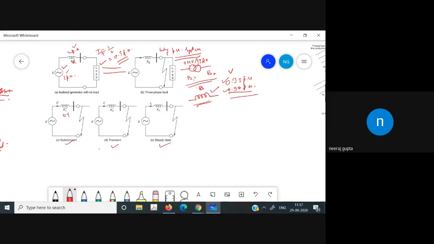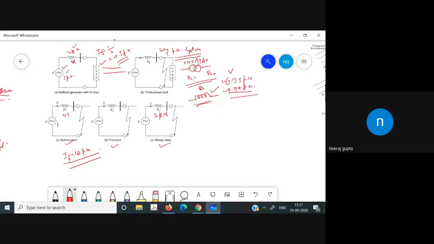Now, with the value of 0.1, what is the fault current in that case? If the subtransient reactance is 0.1 per unit, the fault current in this case is 10 per unit. Okay. And for the steady state, the direct axis reactance is nearly about 2 per unit. So in this case, the current would be very high. It is 10 times the normal current.